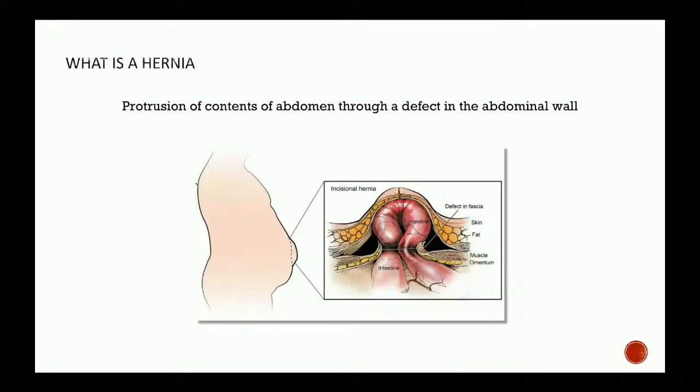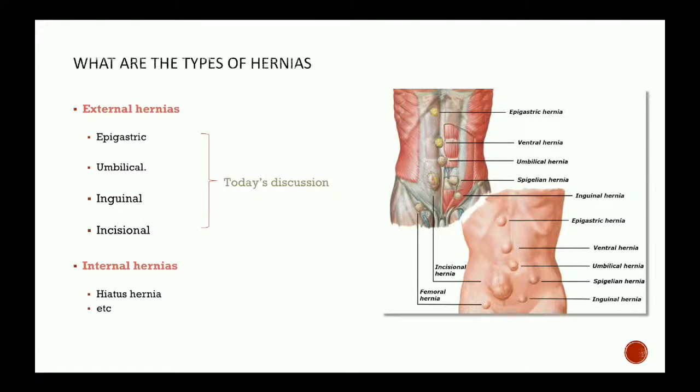A wall can have certain defects, either a weakness or a congenital opening through which certain abdominal organs can come out of it. This is a hernia. This is the basic definition of hernia. Now there are different classifications for hernias. For a general, good idea of this, we'll just go with external and internal hernias.